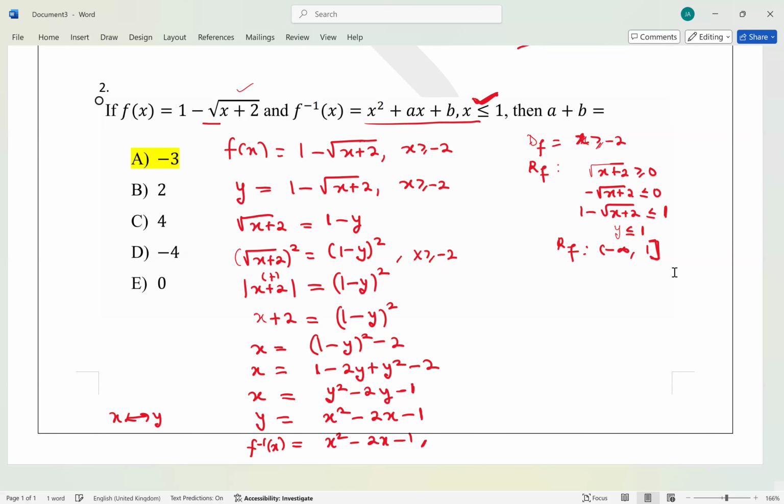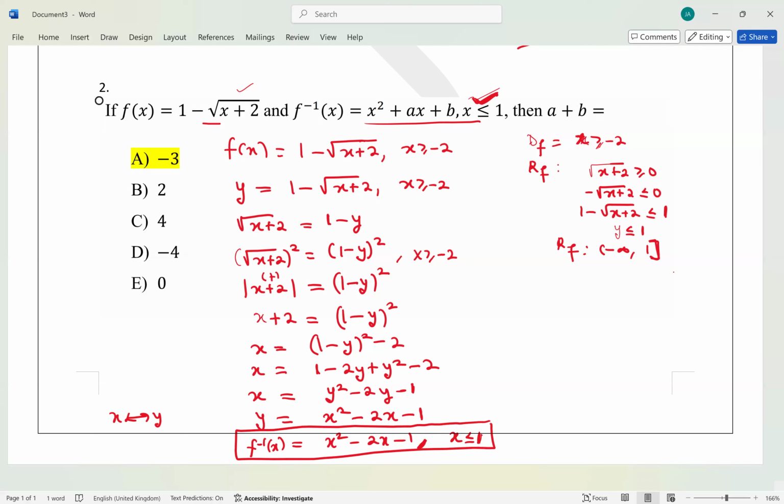So we need a condition here. Which condition are we going to put here? It's going to be the domain of f inverse, which is actually the range of what? The range of f. And already we found the range of f, which is minus infinity to 1. So we can just say x is less than or equal to 1. And that is why you see this condition here. So this is the f inverse.